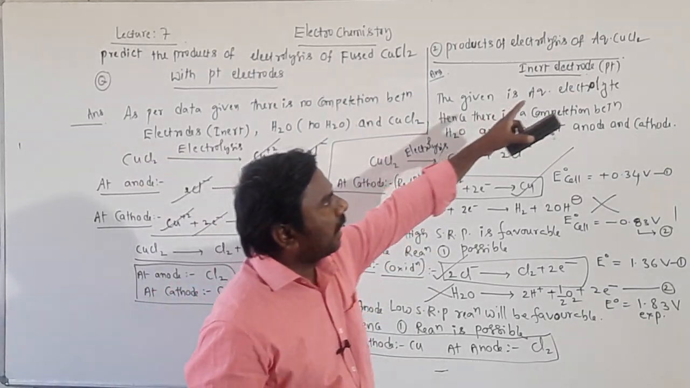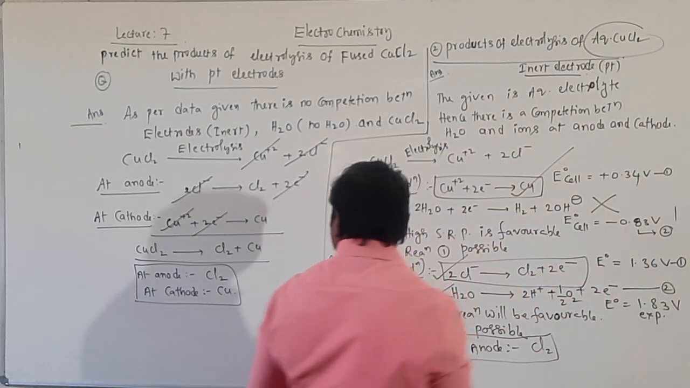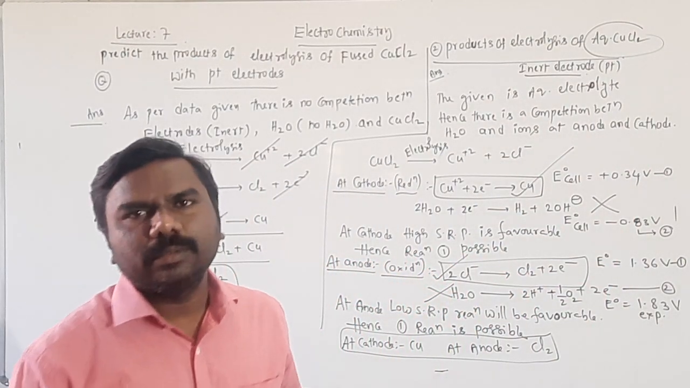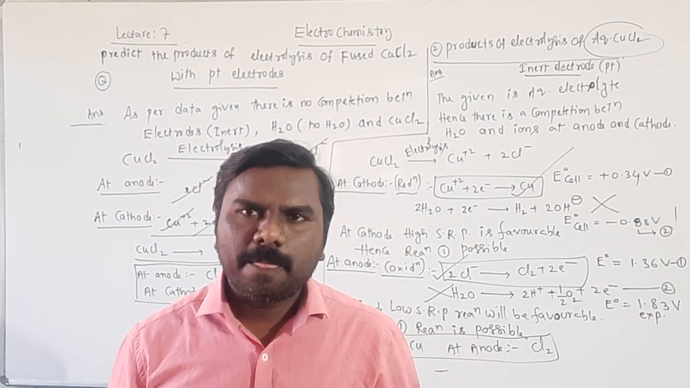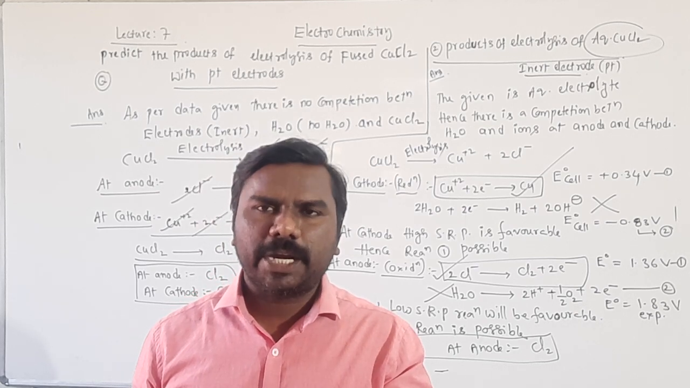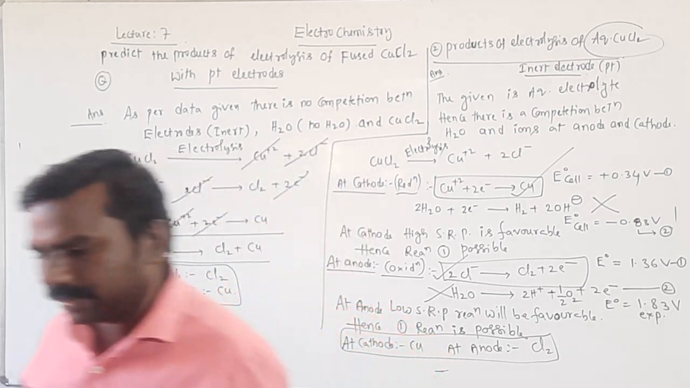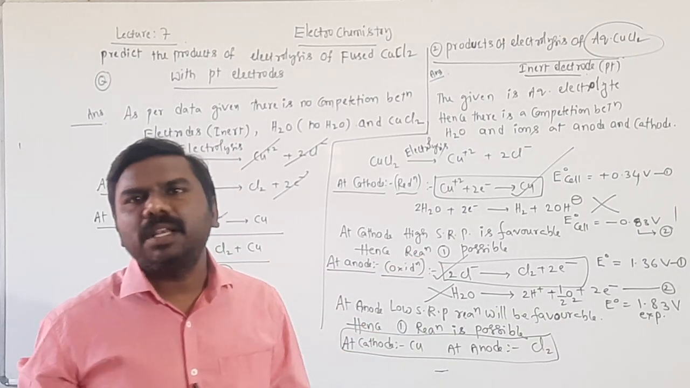If aqueous CuCl2 is taken, this is the answer. Okay, in this also copper and chlorine, in objective questions like 'in which of the following electrolytes'. In the aqueous case and the fused case, the same products will be obtained for copper chloride. Okay, students? Right. Even in competition with water, copper and chlorine will be liberated.